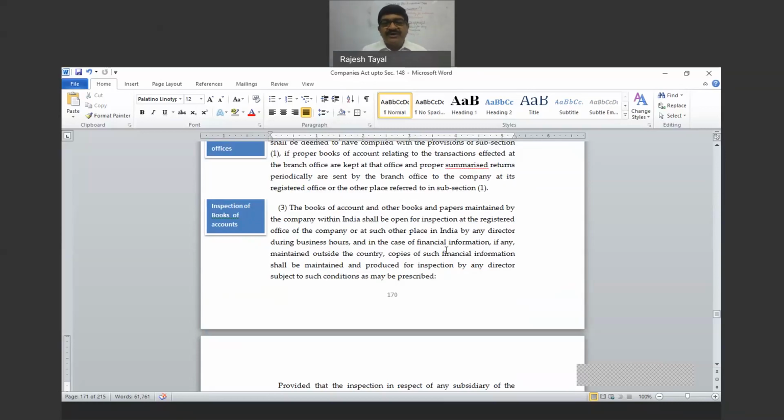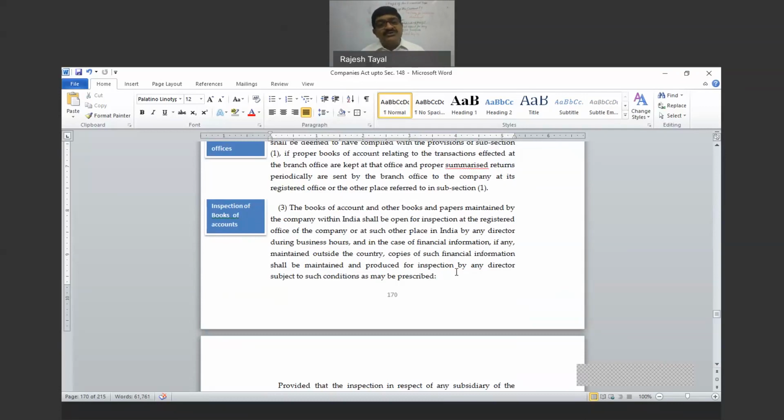So the books of account and other books and papers maintained by the company within India shall be open for inspection at the registered office of the company or at such other place in India by any director during business hours. And in case of financial information maintained outside India, copies of such financial information shall be maintained and produced for inspection by the director, subject to such conditions as may be prescribed.